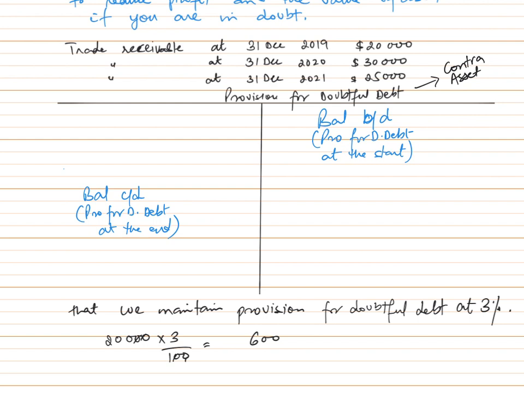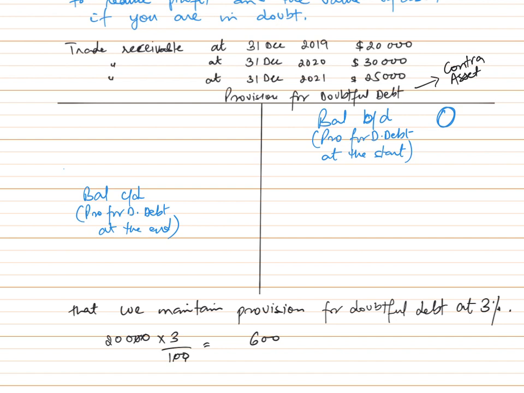So when we ended our first year, our receivables were 20,000, and out of those we thought 600 wouldn't pay us. Since this is our first year of trading, obviously we wouldn't have any balance b/d from the previous year, hence the value of balance b/d would be 0.